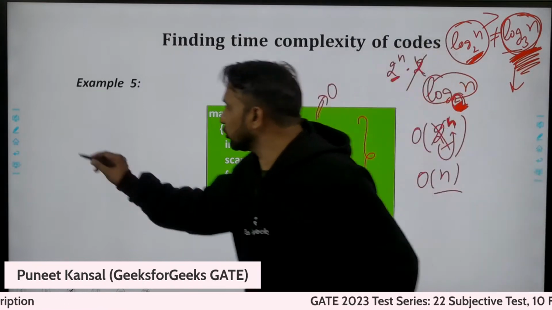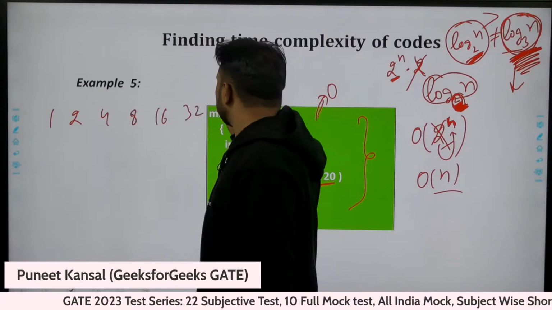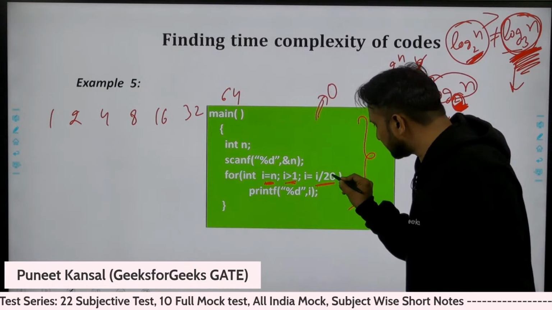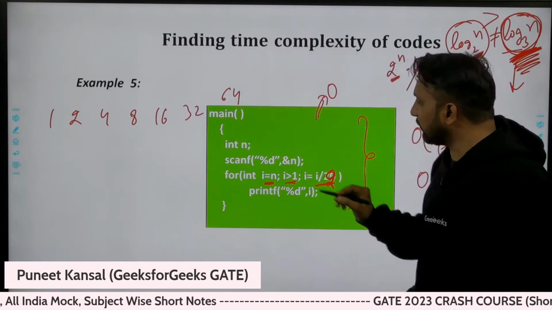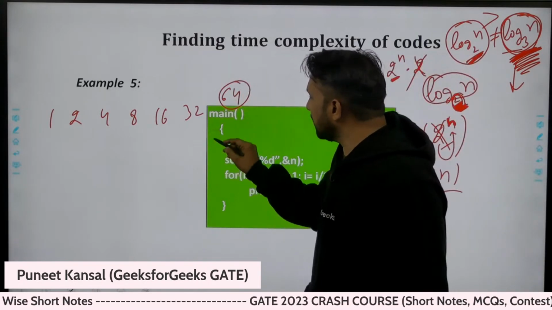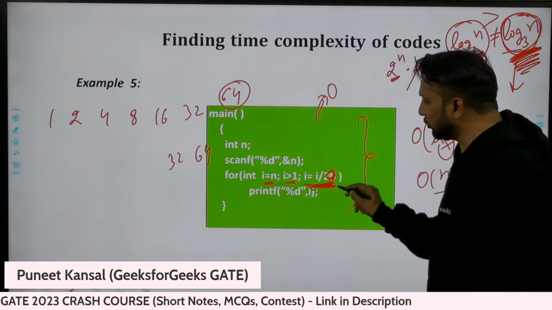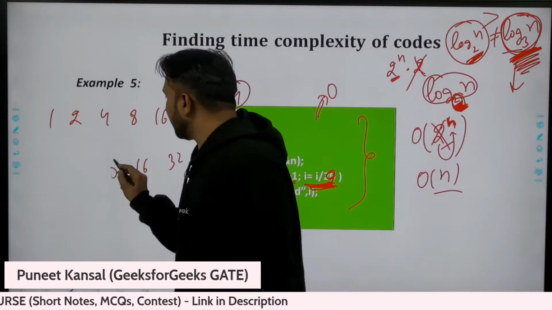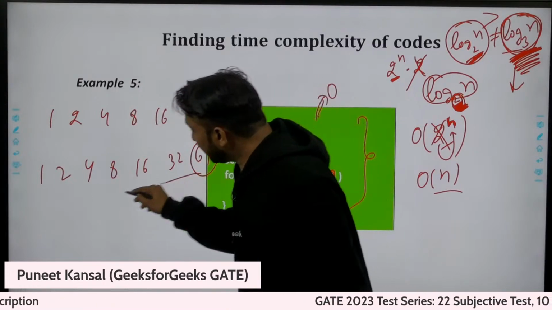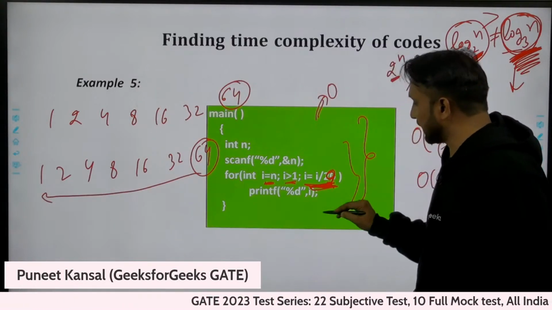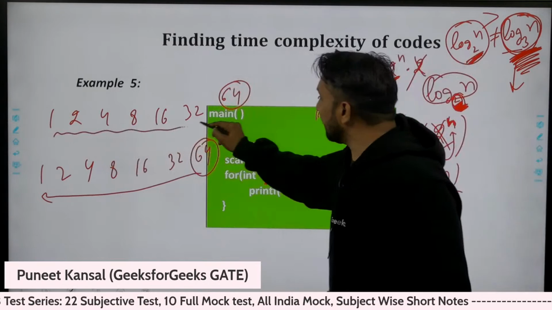You were multiplying with 2, doing 1, 2, 4, 8, 16, 32, 64, like that. Okay, let's suppose rather than 20 I'm writing 2, to make it a little easier. So if I'm writing i by 2, I'm standing at 64, then 32, 64 divided by 2 is 32, 32 divided by 2 is 16, 8, 4, 2. In how many steps, if I'm standing here, will I reach 1? Here you are saying I will take log n time.